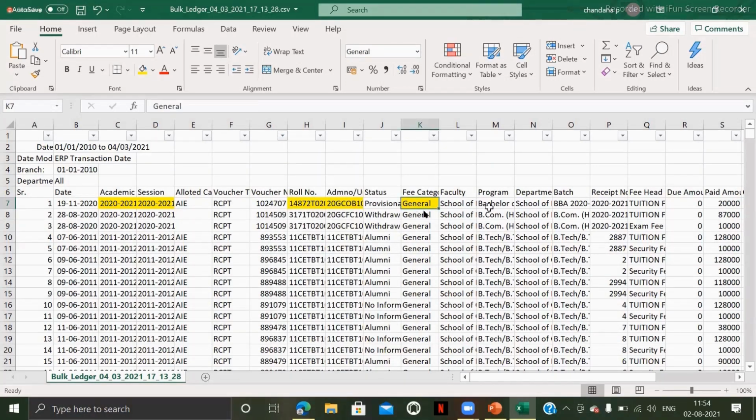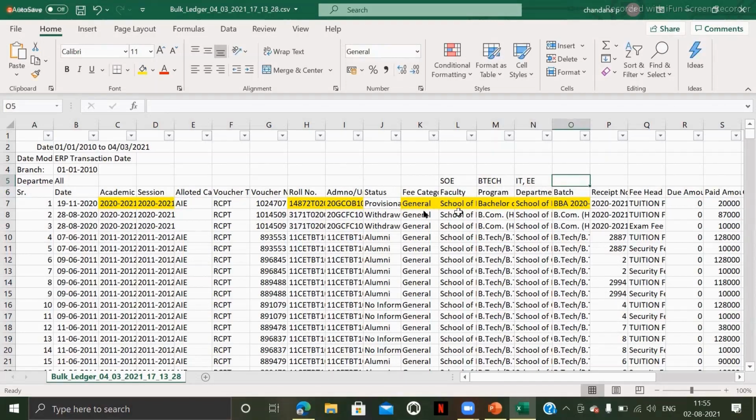And coming to the faculty, program, department and batch. So this is very simple. Each and every student, he or she will be belonging to a specific faculty. So faculty is nothing but like, let us assume it as a school of engineering. Faculty is School of Engineering. So School of Engineering will be offering different programs like BTech, MTech, right? And under each and every program, there will be different departments. Suppose if it is BTech, so there will be departments like IT, electrical, anything. And each and every department will be having separate batches, right?